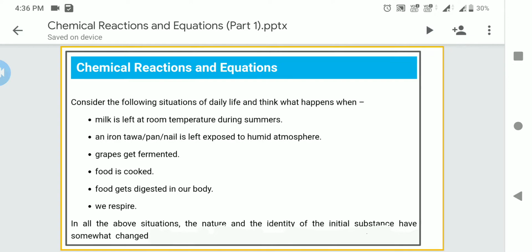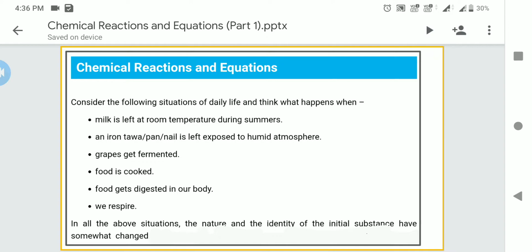Atmosphere that contains water vapor in the air is known as humid atmosphere. So imagine the situation when an iron substance is left exposed to humid atmosphere. What happens? You have to recollect.